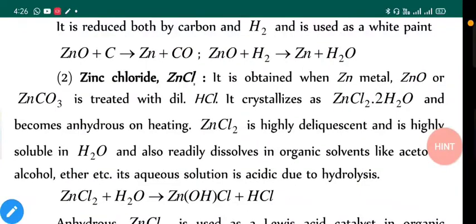Next, it is reduced by both carbon and H2, and it is used as a white paint. Zinc oxide plus carbon gives zinc metal and carbon monoxide. Similarly, zinc oxide with hydrogen gives zinc and H2O. Now these reactions are not easy.